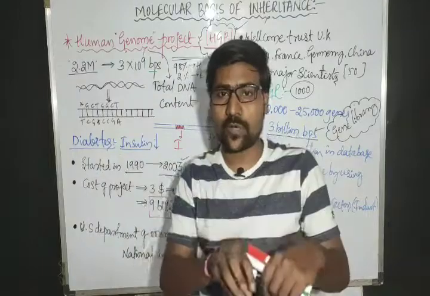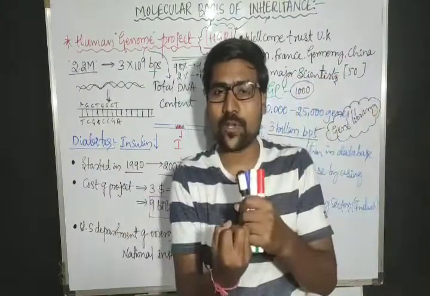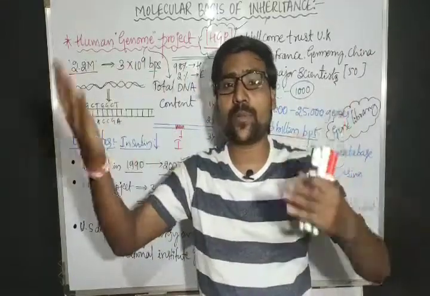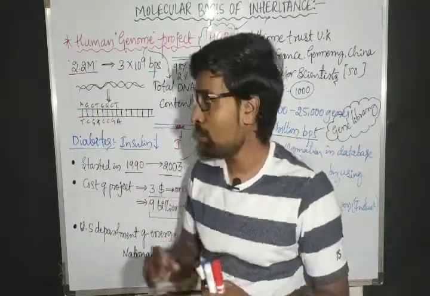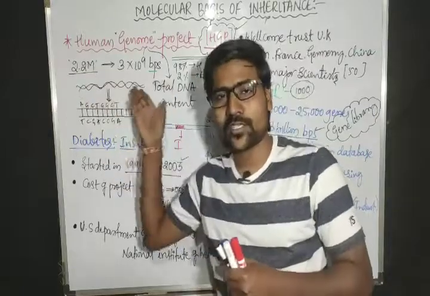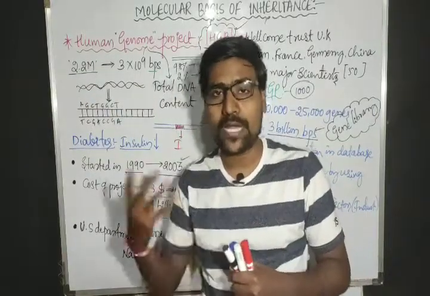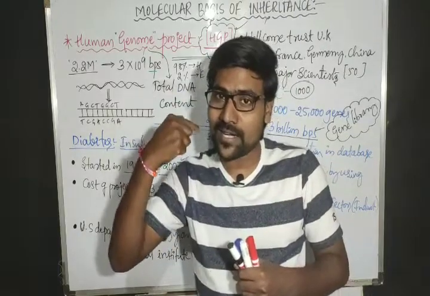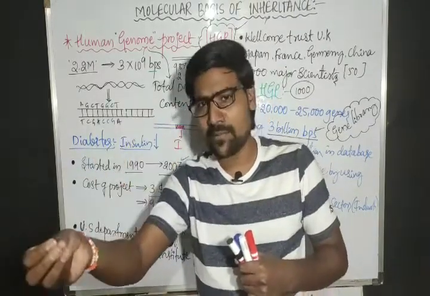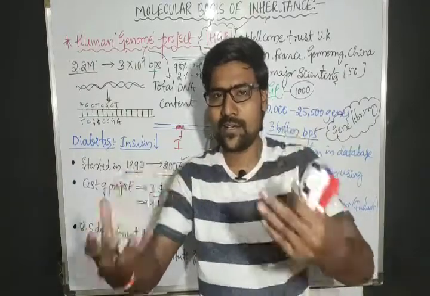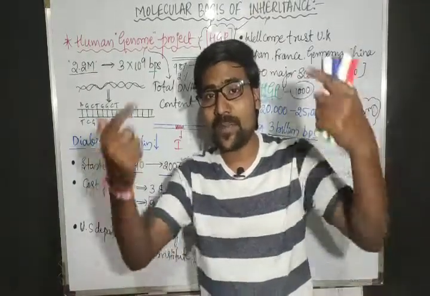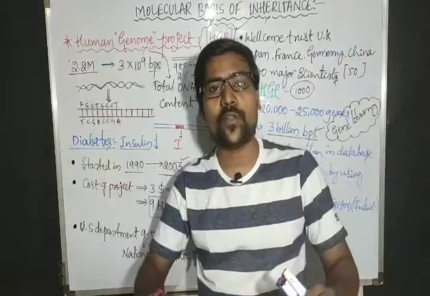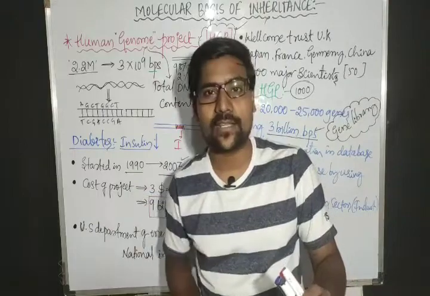Suppose, by taking this Human Genome Project database information, scientists can think we can change this character in the human being, or that character, or we can hybridize the human body with another body. Many experiments like that can occur in the future, because we already know the total sequencing of human DNA. If the same experiments are done on other animals, we can tolerate that. But if such experiments occur on the human body only, it becomes problematic in the society.